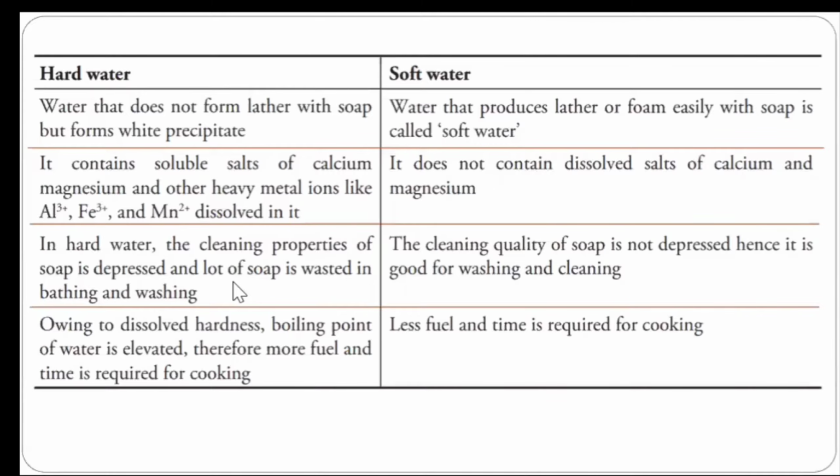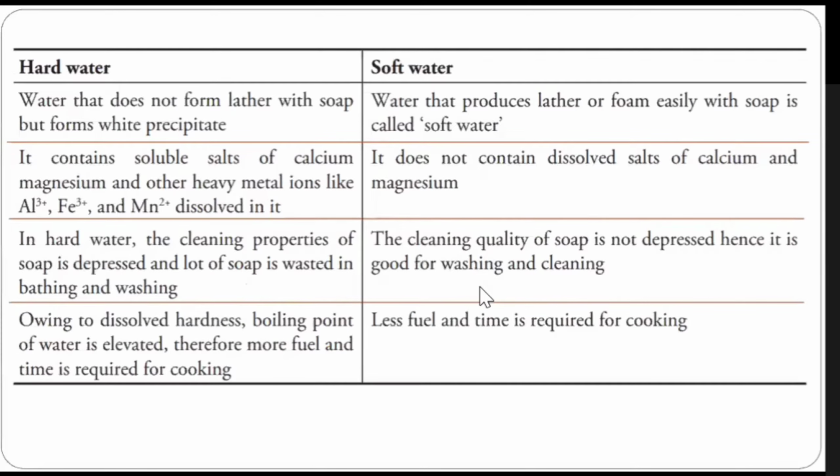Most of the amount of soap is wasted, and here in case of soft water, the cleansing capacity will be much better, and it will not be depressed. So it is due to dissolved hardness causing salts, but you might know that if boiling water, many properties are also changing. As you all learned in 12th class about the solution and colligative properties, one of the colligative properties we discussed is elevation of boiling point. It means if water contains impurity, then the boiling point will be elevated, increased.